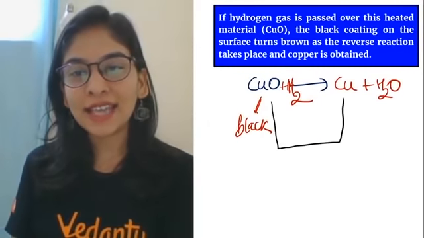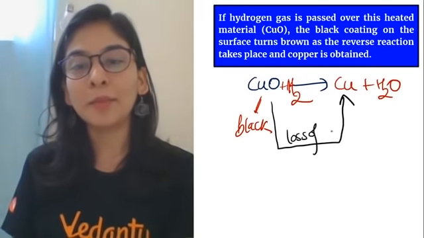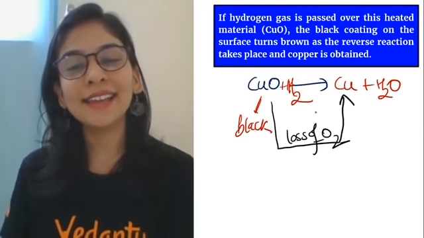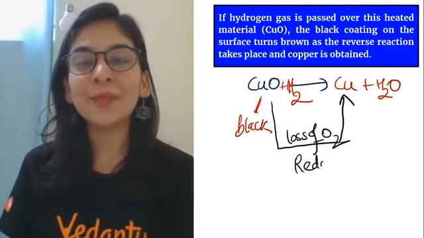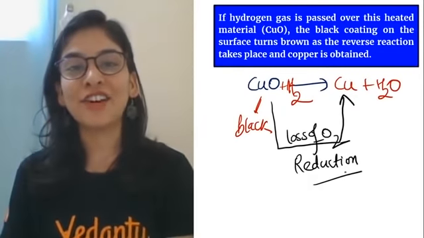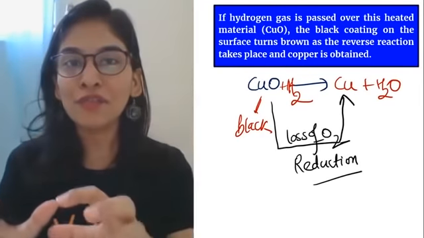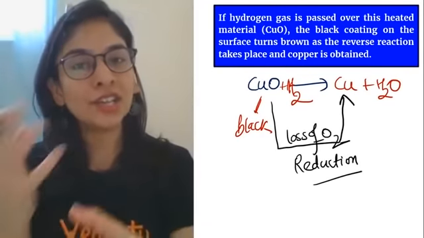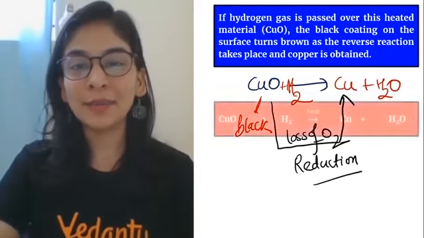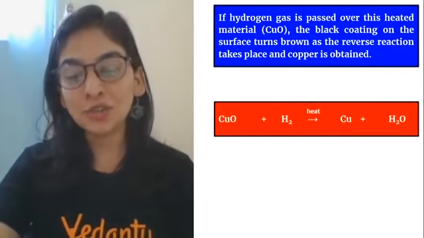My copper oxide converted to copper by nothing but loss of oxygen. Oxygen was here and now it is not, so loss of oxygen, something that is getting removed in terms of oxygen, that is called reduction. So students, this one is clear. Addition of oxygen is oxidation, removal of oxygen is reduction. That is a very early concept that came into the picture.